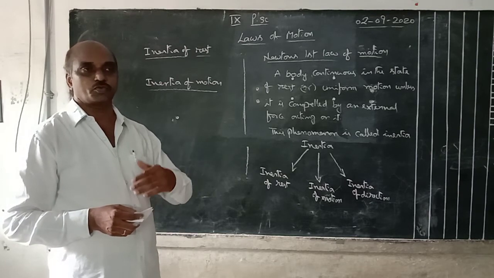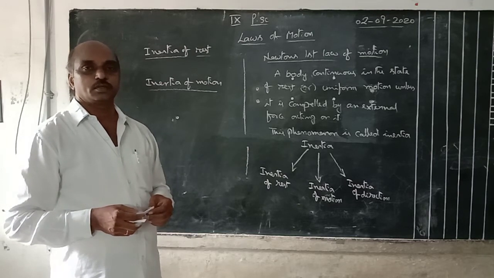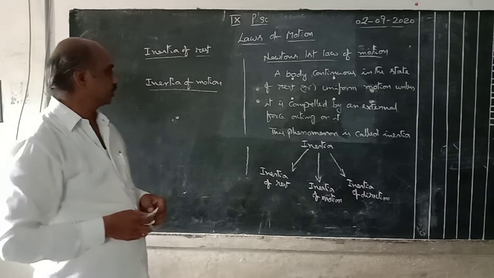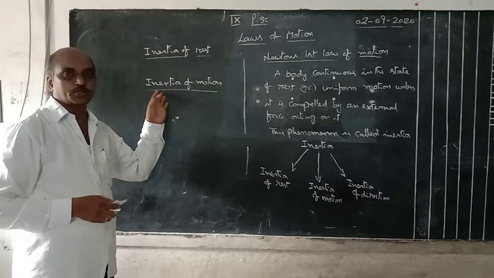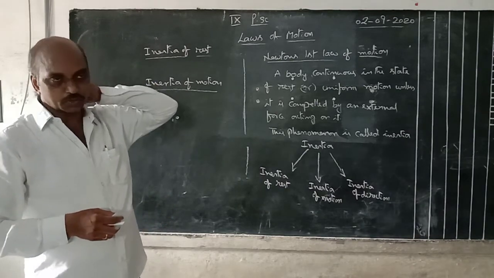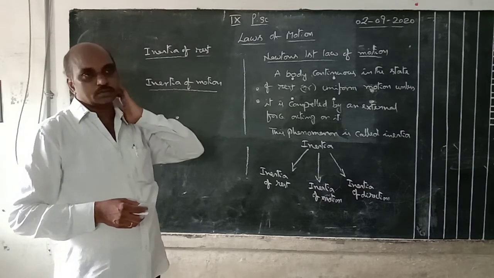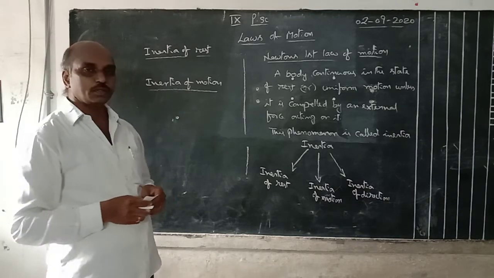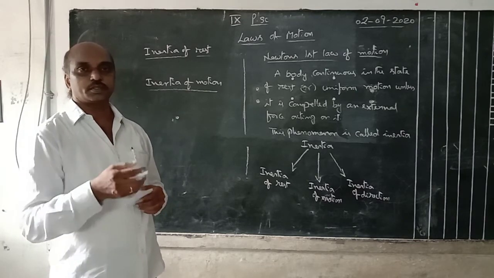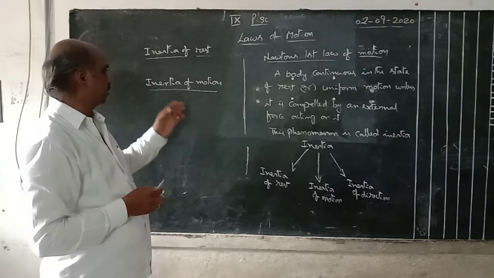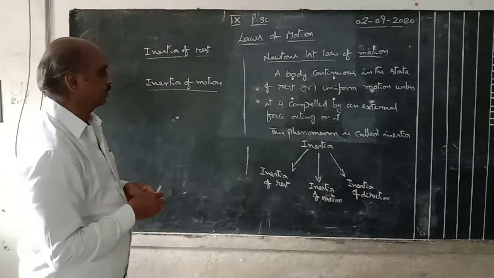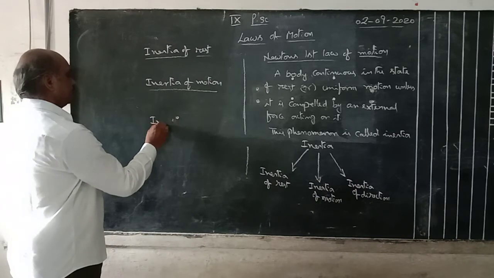That means you fall in the previous moving direction. This is due to inertia of motion. For the long jump also, the players come with a long run and then start the jump because of the inertia of motion.